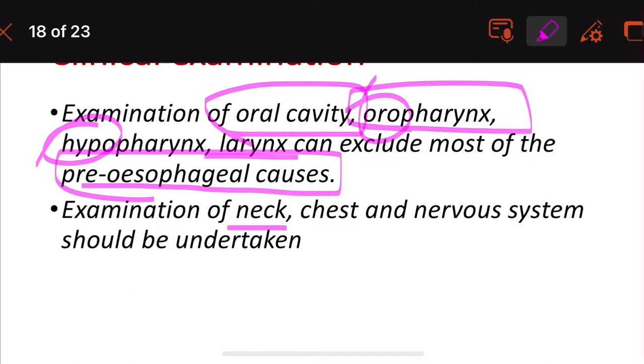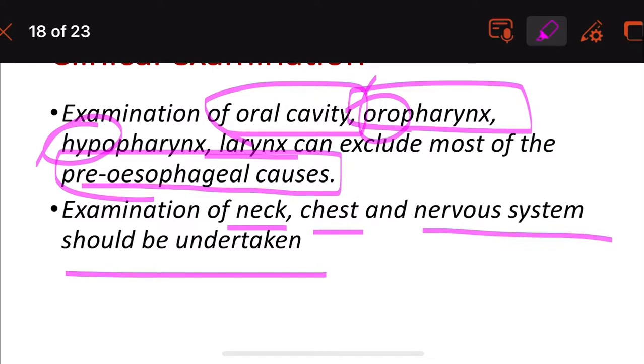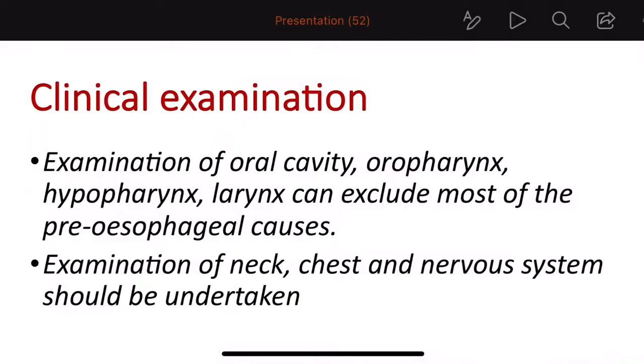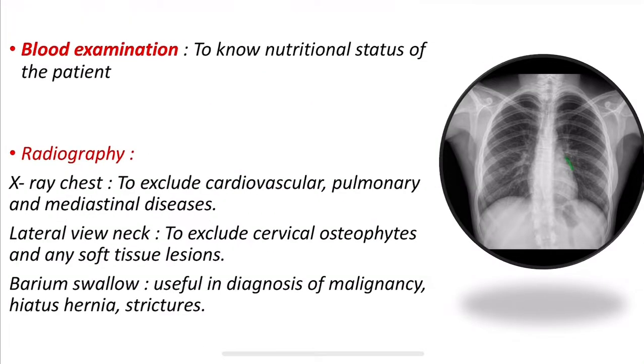Then examination of the neck, chest and nervous system should also be undertaken to rule out other causes. This is the examination part. The blood examination should also be done to know the nutritional status of the patient. Then radiography, X-ray of the chest, to exclude cardiovascular, pulmonary and mediastinal diseases. We saw that a tumor of the mediastinum could also be present, resulting in dysphagia.